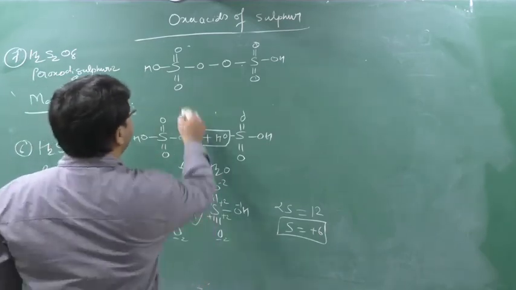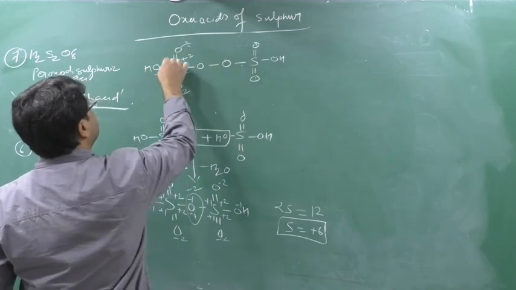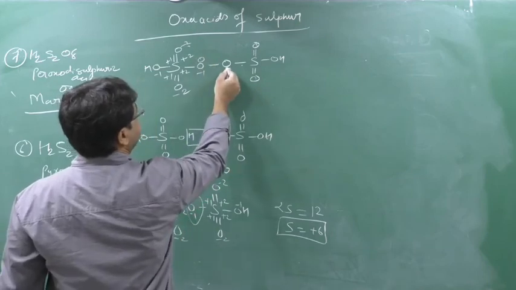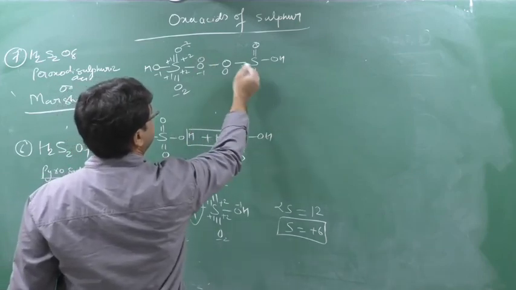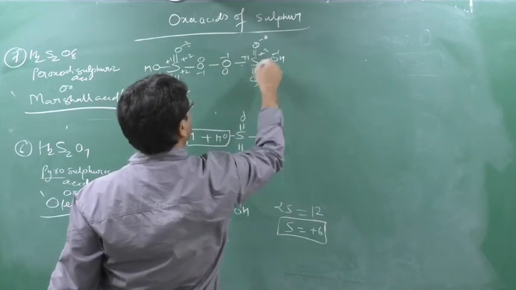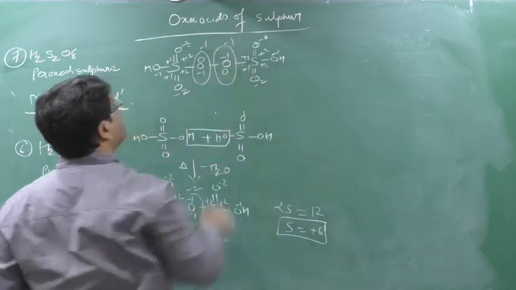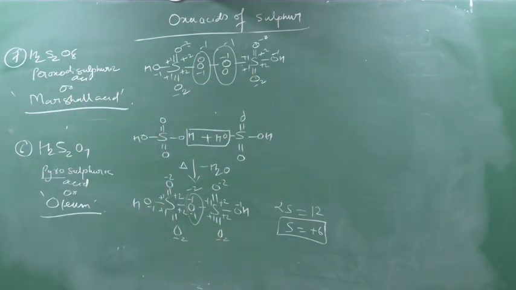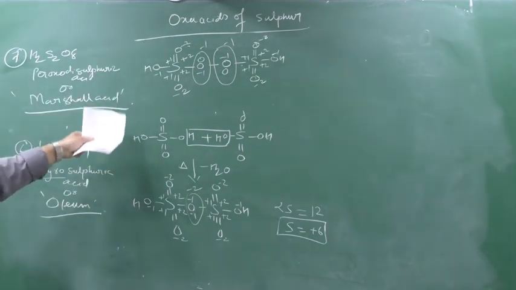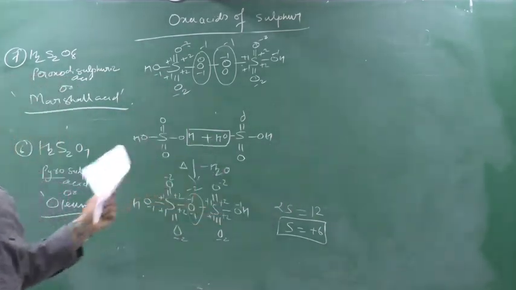See the oxidation numbers: -2, +2, -2, +2, -1, +1, -1, +1. From this oxygen, 0. From this oxygen, 0. From this sulfur, -1, +1, -2, +2, -2, +2, -1, +1. So here the net charge is -1, here also net charge -1. So we are getting a net charge of -1 on each oxygen. So we have a peroxy linkage, there are 2 sulfur means di, and the oxidation number belongs to sulfuric acid, so it is peroxodisulfuric acid, or we say Marshall acid.